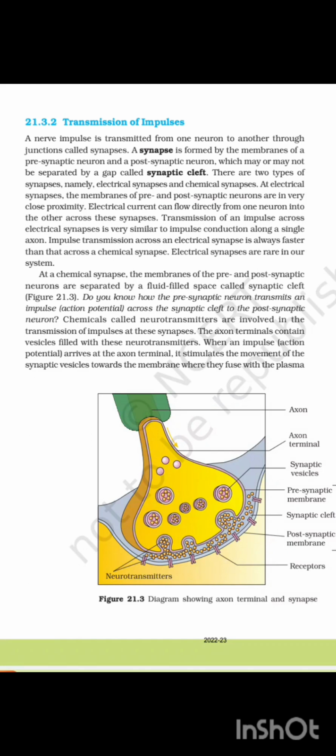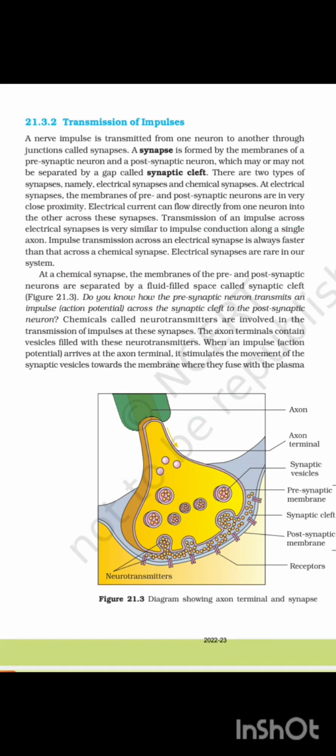21.3.2 Transmission of impulse. A nerve impulse is transmitted from one neuron to another through a junction called a synapse. A synapse is formed by the membrane of a presynaptic neuron and a postsynaptic neuron, which may or may not be separated by a gap called the synaptic cleft. There are two types of synapse, namely electrical synapses and chemical synapses. At an electrical synapse, the membranes of the pre- and postsynaptic neurons are in close proximity. The electrical current can flow directly from one neuron into the other across the synapse.